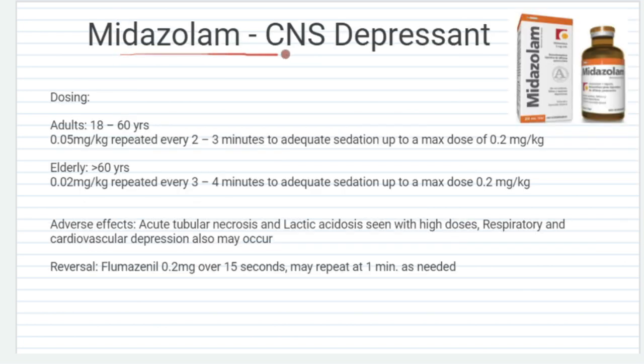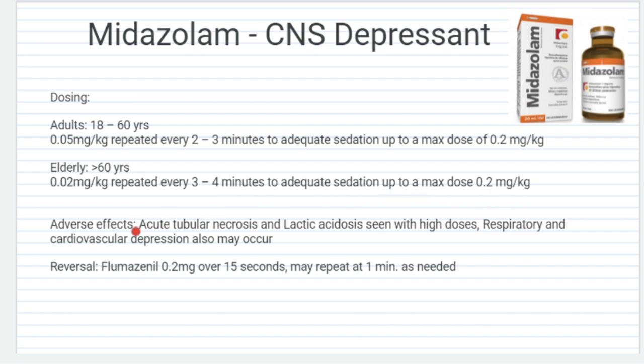Next benzodiazepine is midazolam, that is a CNS depressant. Dosing is 0.05 mg per kilogram repeated every 2 to 3 minutes to adequate sedation, up to a maximum of 0.2 mg per kilogram. For elderly patients the dose is a little lower, 0.02 mg per kilogram, repeated every 3 to 4 minutes for adequate sedation up to 0.2 mg per kilogram.